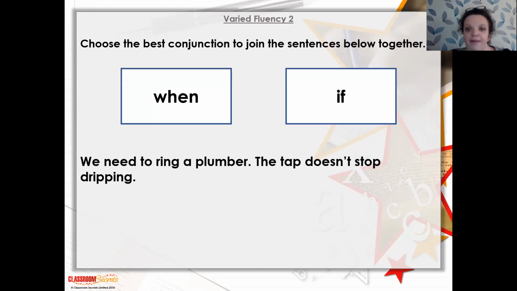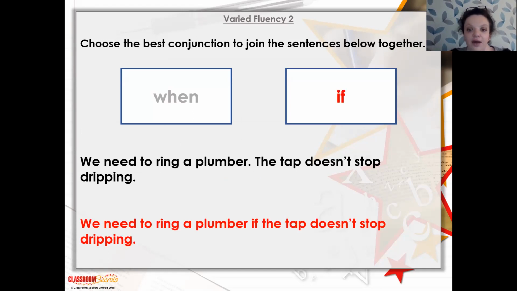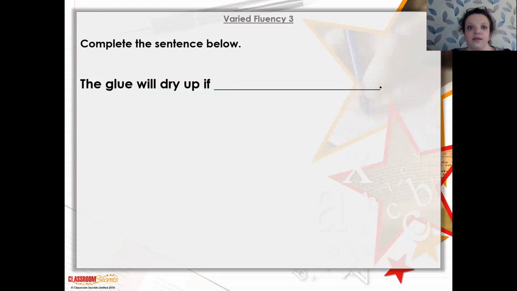Choose the best conjunction to join these sentences together. We need to ring a plumber. The tap doesn't stop dripping. Is it going to be "when" or "if"? Pause and write it down. Okay, well done. It's going to be "if". We need to ring a plumber if the tap doesn't stop dripping. It's not definite that the tap isn't going to stop dripping. It might stop and then we don't need the plumber. But if it doesn't, then we are going to need to ring that plumber.